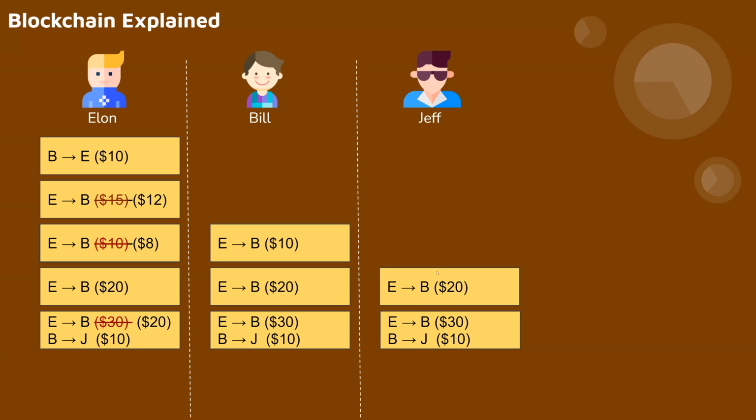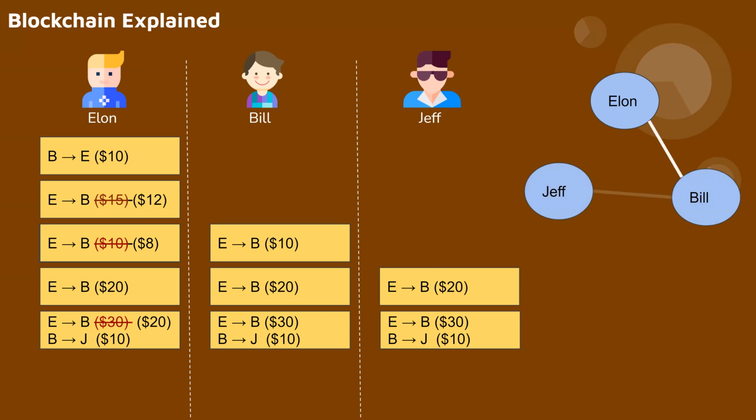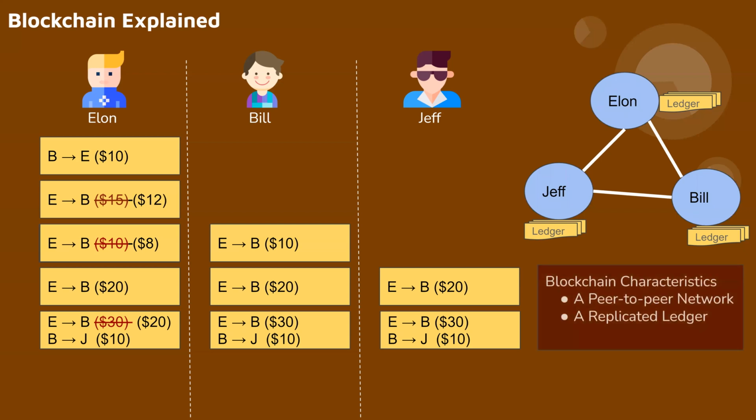Essentially, what they did was they formed a network wherein Elon, Bill, and Jeff have their transactions noted, and they have their own copy of the ledger. And this is the ledger. These are the top two characteristics of blockchain.